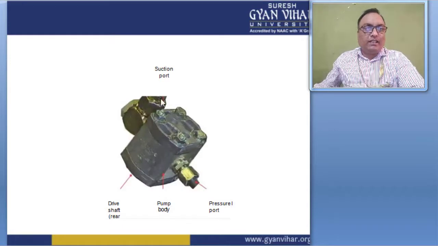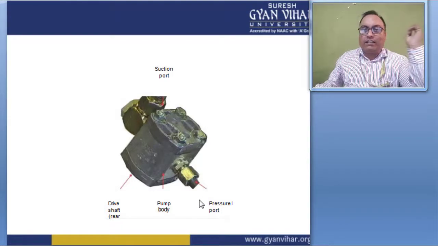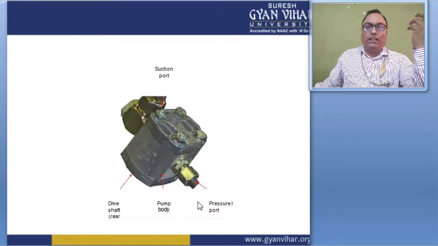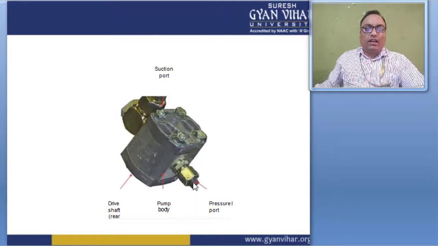This is a 3D and actual figure of the hydraulic pump. This is the suction port, and this is the drive shaft, right? This is the rear view, and here this is the pump body. This is the hydraulic pump body, and this is the pressure flow port, right? Or we can say that it sends the high pressurized liquid to the output. So the input is here, and this is the output section.